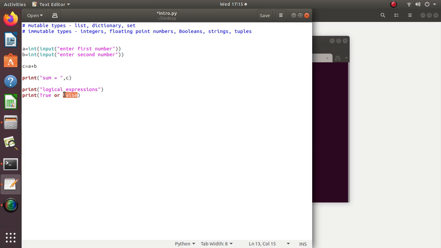So if I use or Boolean operator, what output I'll get? True or false. This is a Boolean expression. It will get evaluated and the computed result will get printed with the help of this print function.